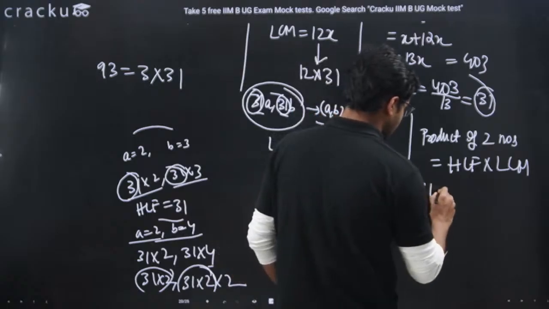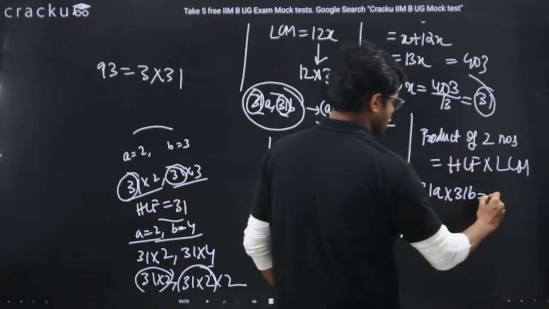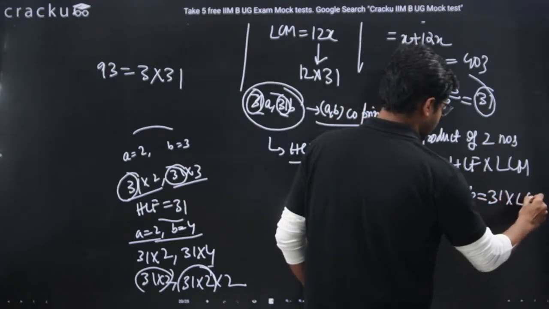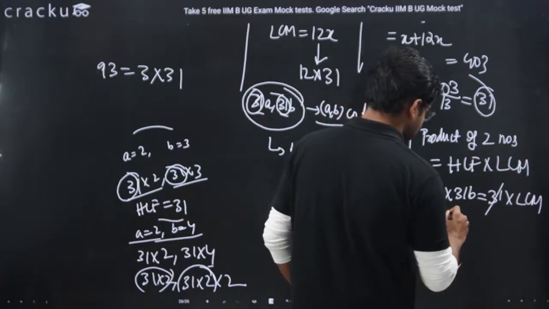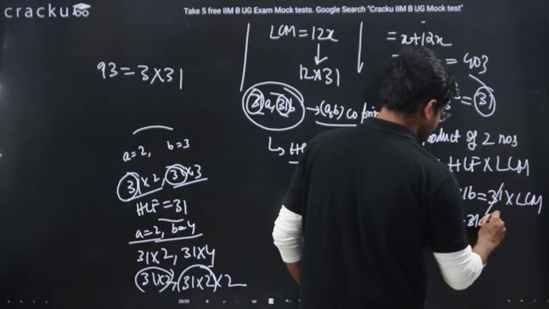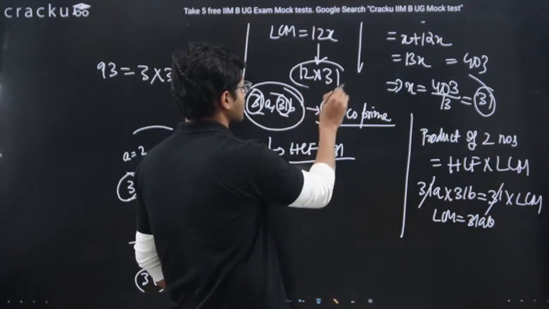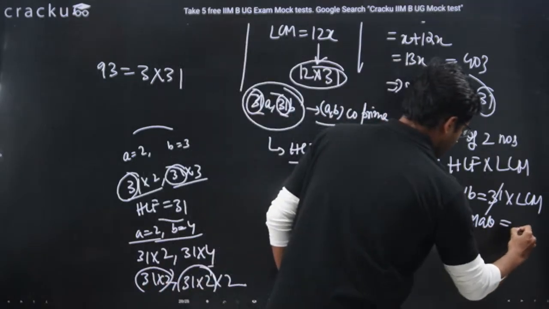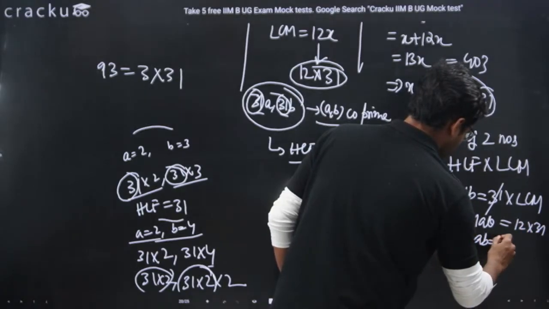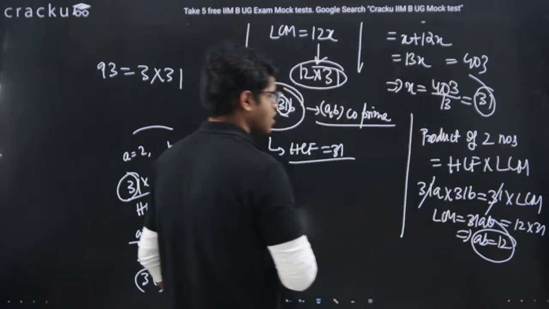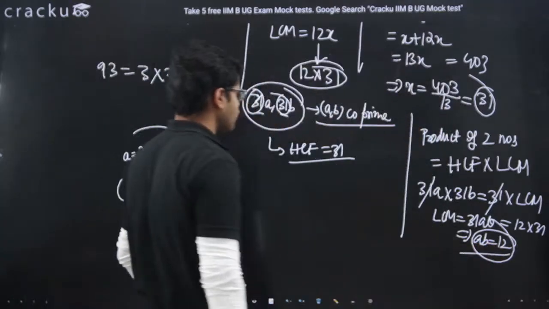So 31A into 31B is the product of the two numbers. HCF is 31 multiplied by LCM. 31, 31 I can cancel. So LCM is 31AB. And LCM is 12 into 31 in this case, so we can equate 31AB to 12 into 31. So AB equals 12.